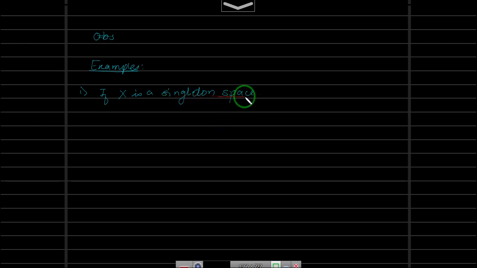So if X is a singleton set, singleton space, then you cannot have two non-empty subsets of X. That means it cannot have a separation. That means then X has to be connected. There is no other option. X is connected.